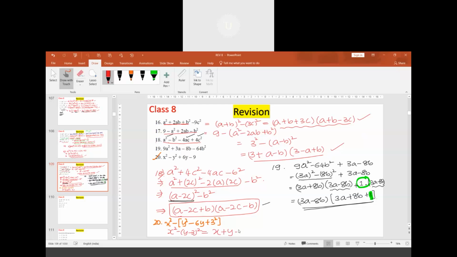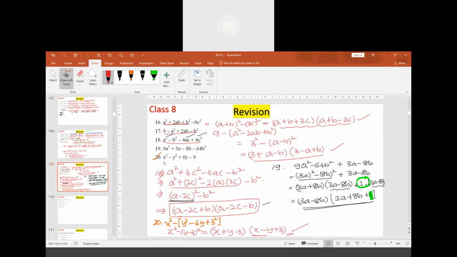So we get x plus y minus 3 into x minus y plus 3. This is the answer. This is a plus b, a is x, b is y minus 3, a plus b into a minus b. When minus b is there, minus of y minus 3 becomes plus 3. So this will be the answer. Got it?